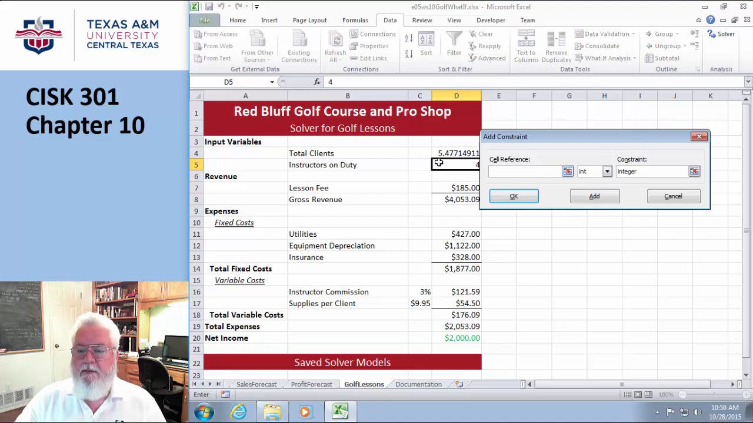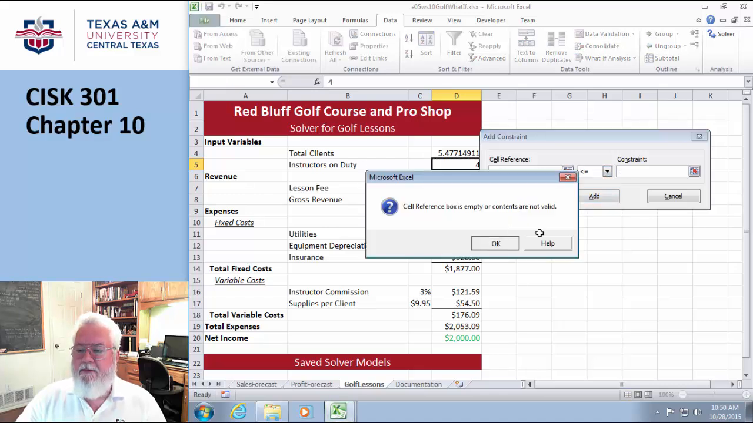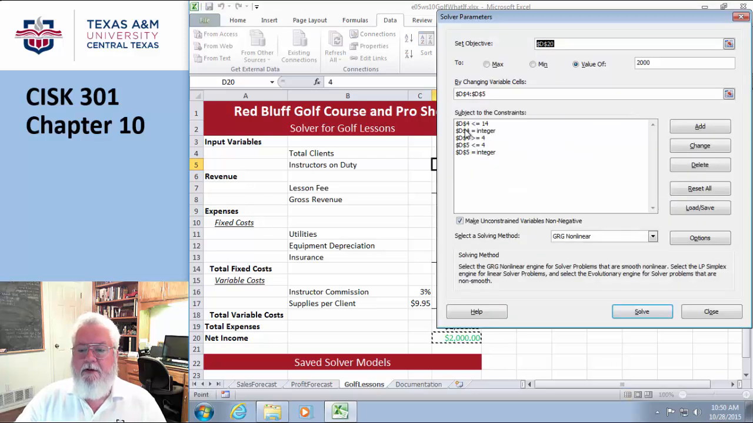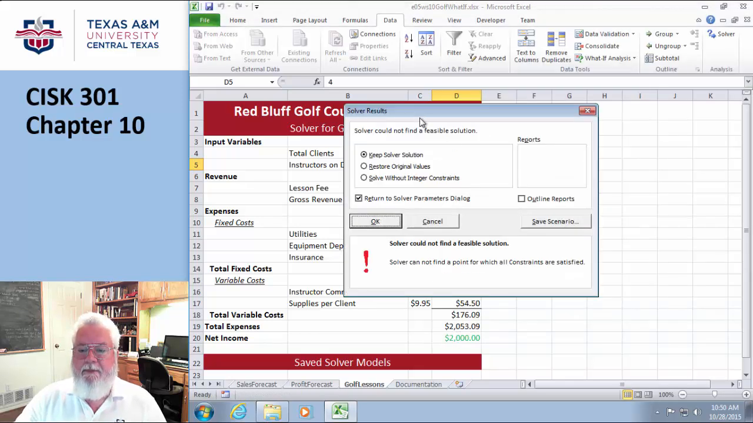Okay? There. That's an integer. And because I can't have half of an instructor or half of a client, let's go back and look. So now I told it that both the number of clients and number of instructors have to be integers. Now let's hit solve. Ding!